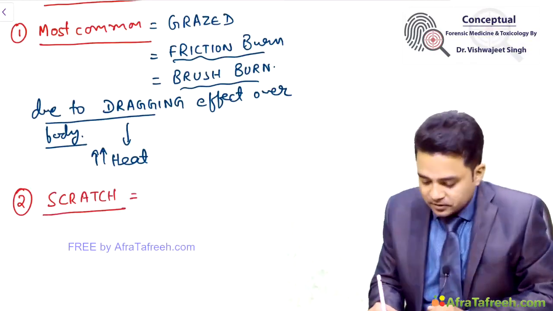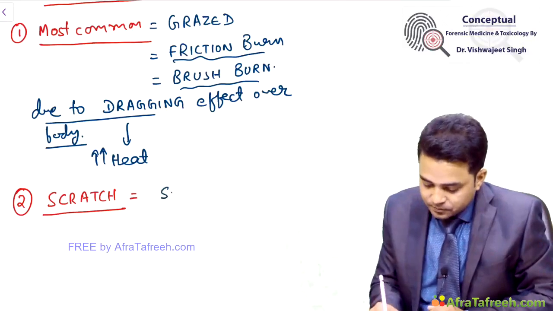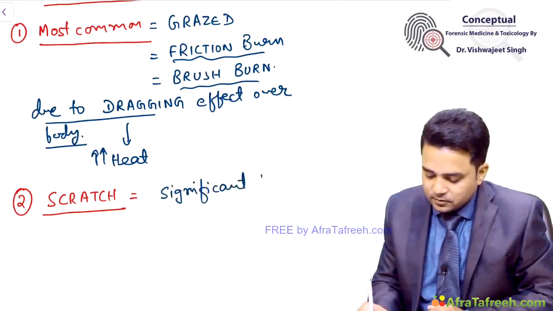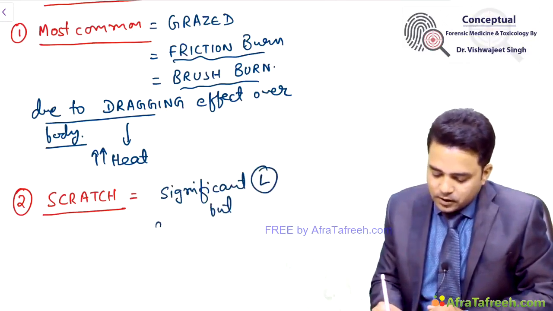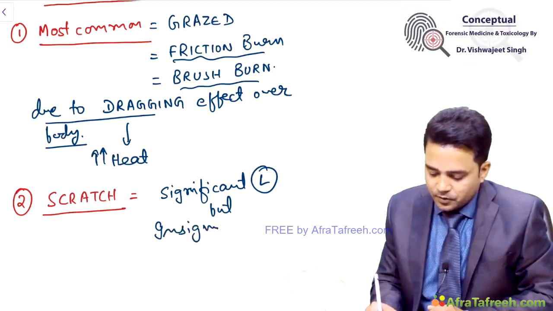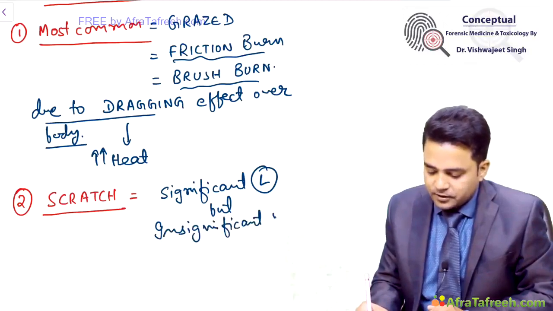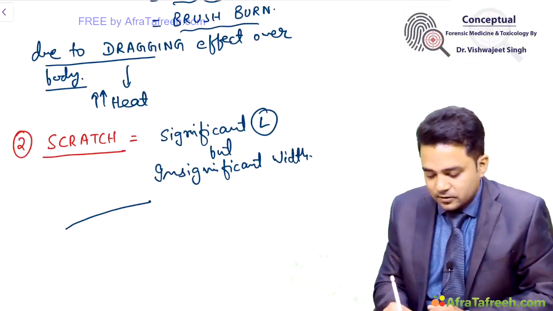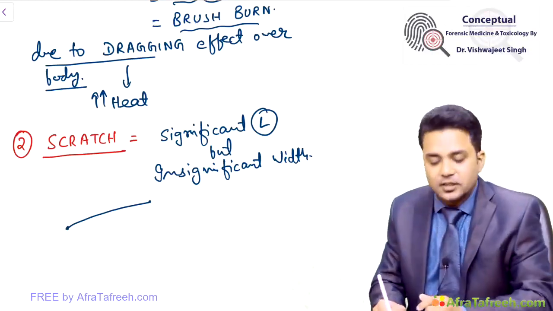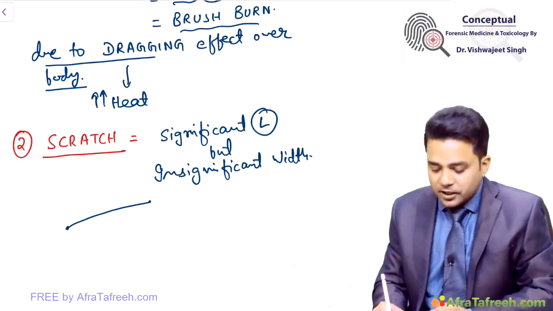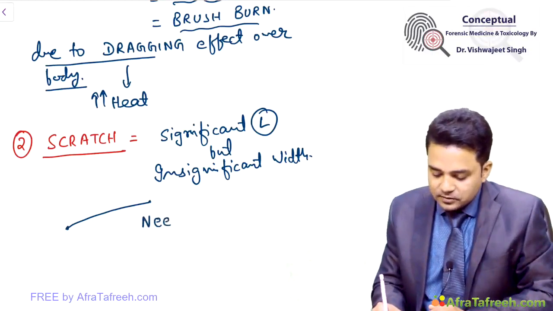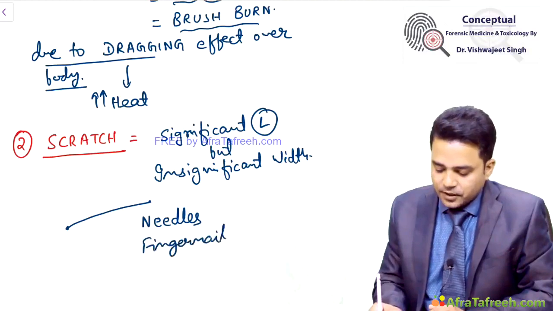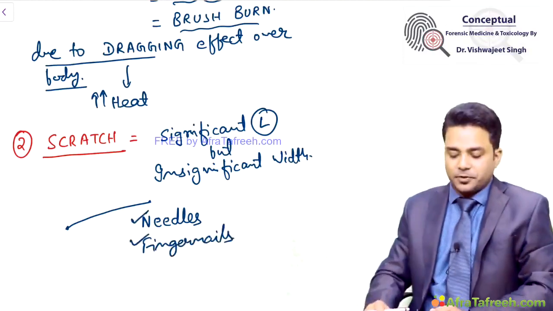Any abrasion with significant length but insignificant width is called as scratch abrasion. When the length is significant but the width is insignificant, this can be produced by use of needles or fingernails.